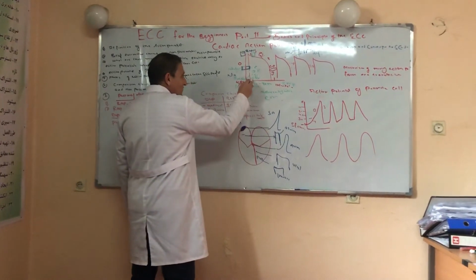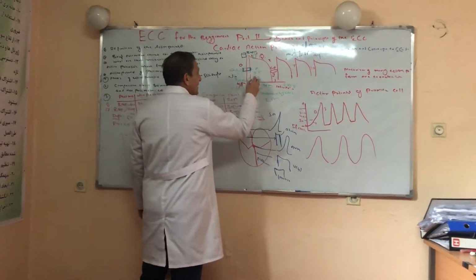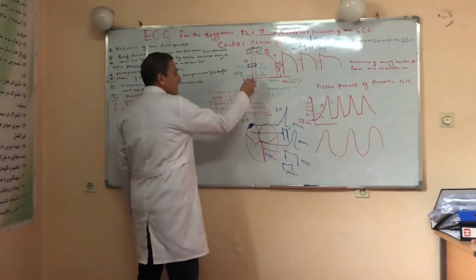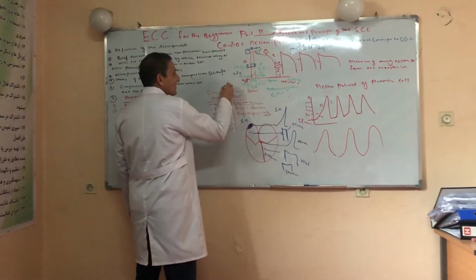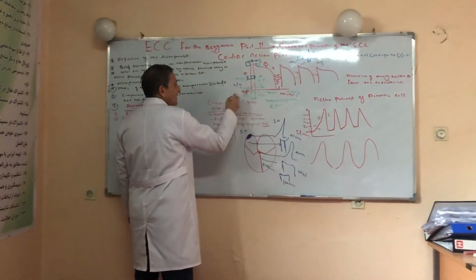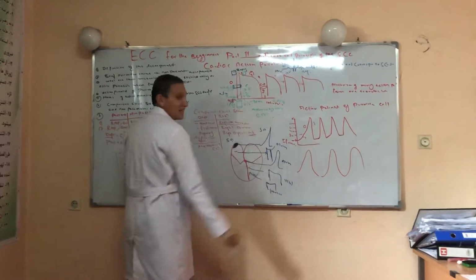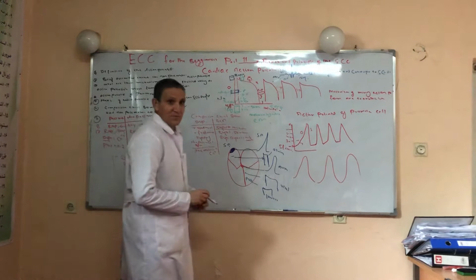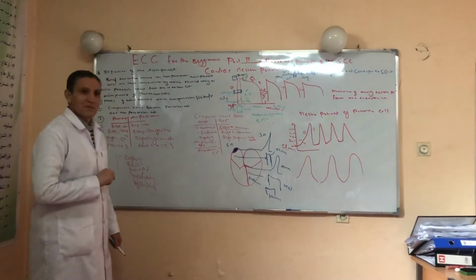Again, potassium is going from inside the cell to the outside. It becomes more negative, minus 50. Still, the potassium is going from inside the cell to the outside. It becomes minus 80. Finally, potassium keeps going out and produces minus 90 millivoltage. These are the mechanisms by which resting membrane potential is produced. What is the resting membrane potential?